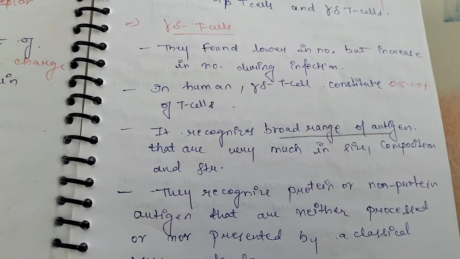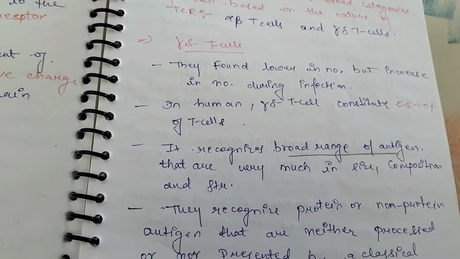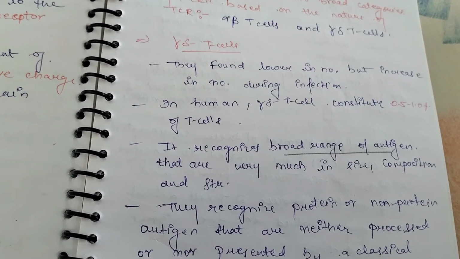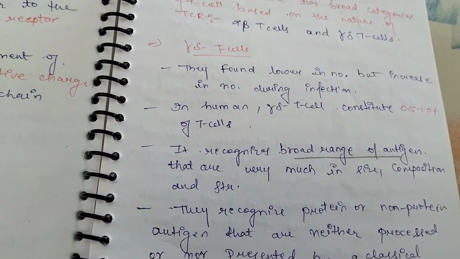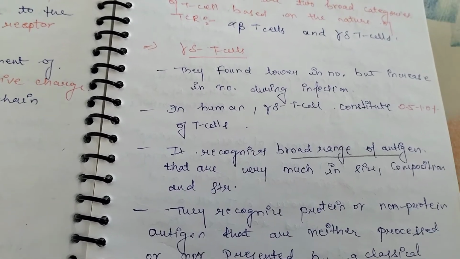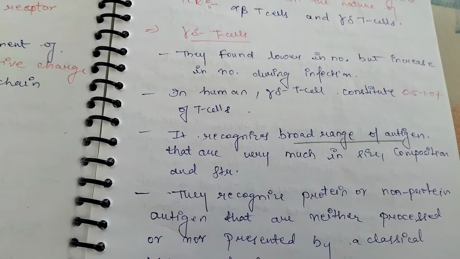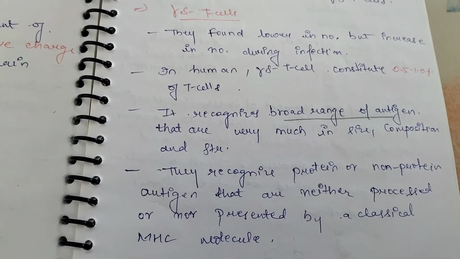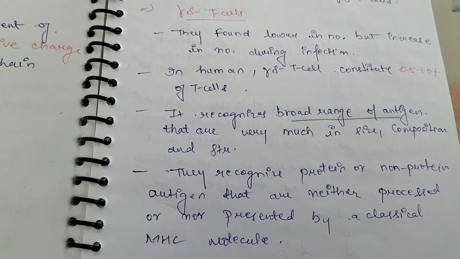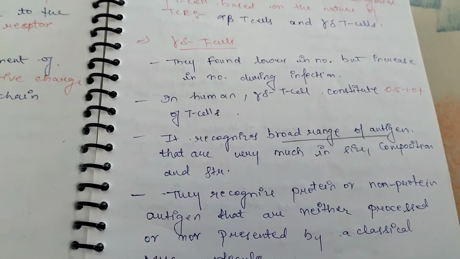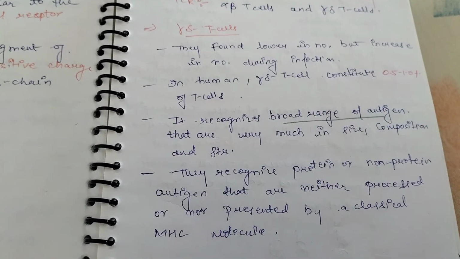They are very diverse in size, composition and structure. In summary, gamma and delta T cells are lower in number, but during infection their number increases, so they can recognize a broad range of antigens. They recognize protein and non-protein antigens that are neither processed nor presented by a classical MHC molecule. So I hope we all understood about gamma and delta T cells.